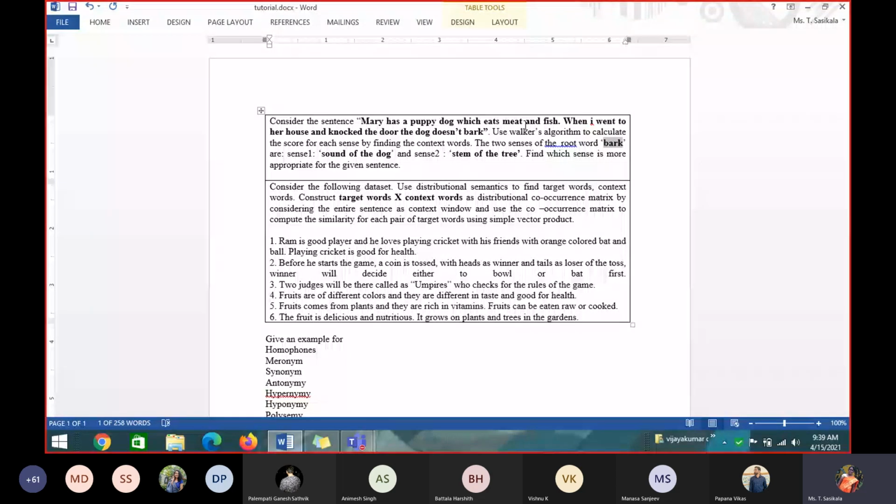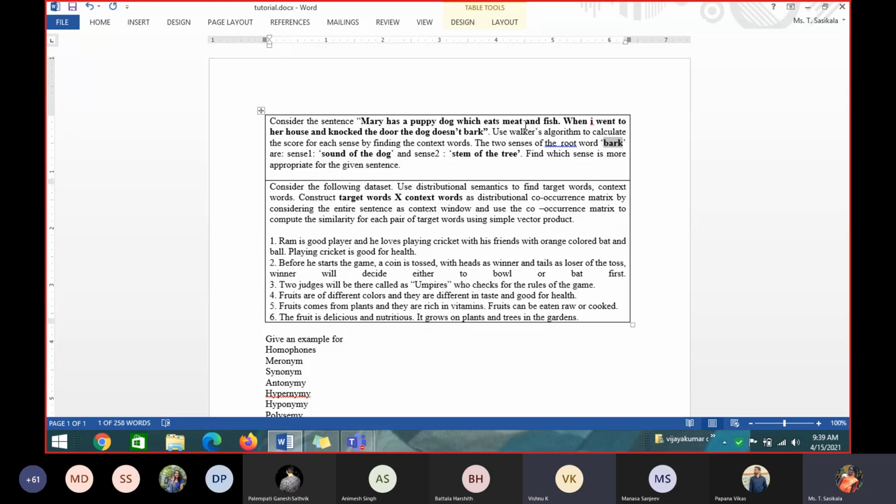Consider the sentence: orange is a fruit which is round in shape and sour in taste. Use Walker's algorithm to calculate the score by identifying the sense and the context words, where the root word for the given sentence is orange. Find which sense is more appropriate for the given sentence. That is the second problem. So what will you do?